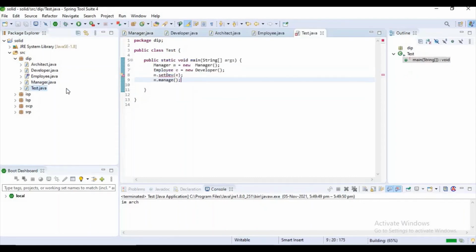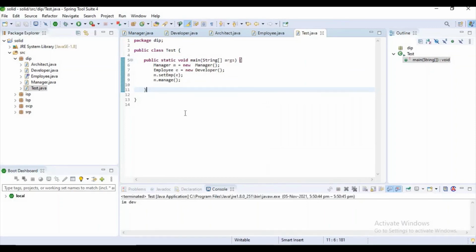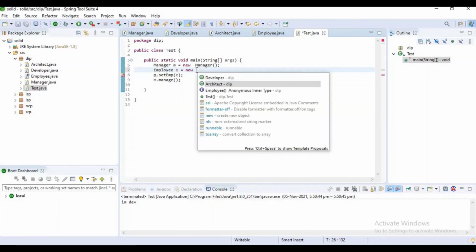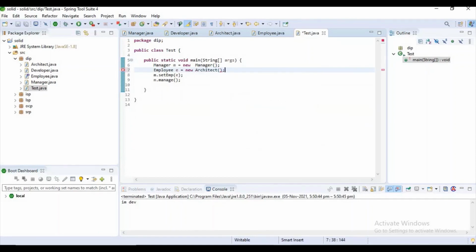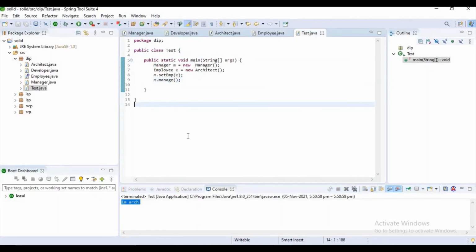Now I want to call this manager method. Now let's assume I want to manage the Architect class. What I can do is just replace it with Architect and set this reference like this. And now let's run this application. If you observe, "I'm architect" means the manager can now manage developer, architect, or any number of employees.